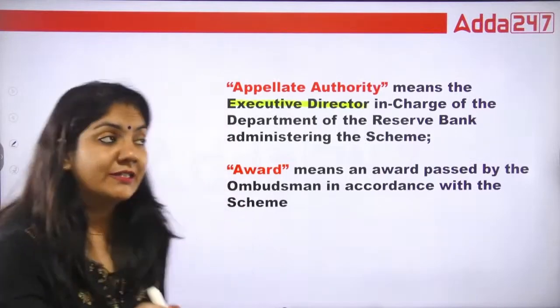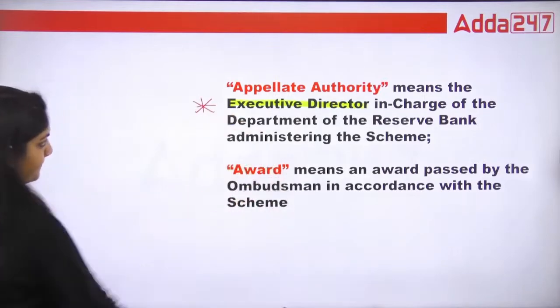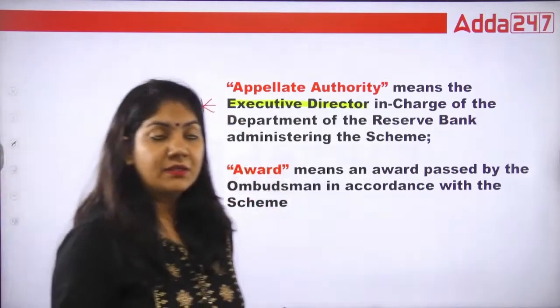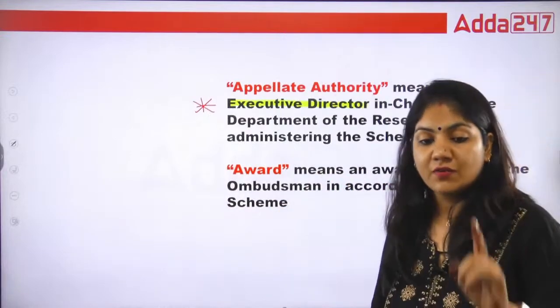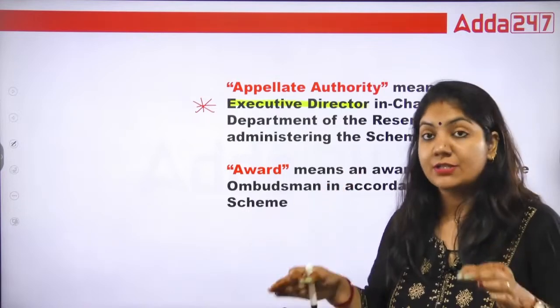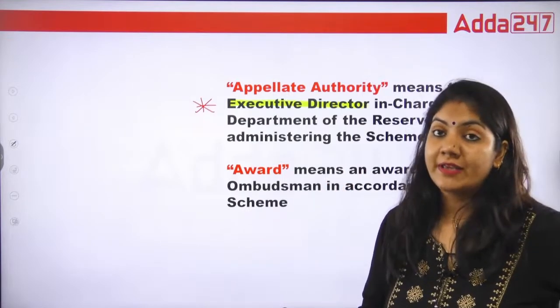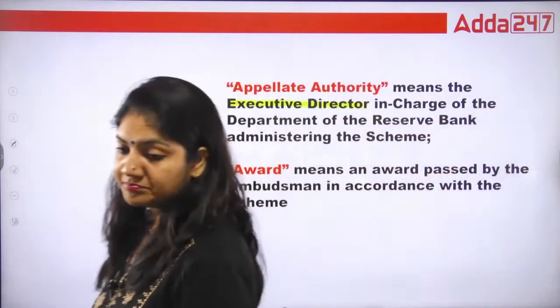So you have to learn that it is the executive director. This is important. In the Banking Ombudsman Scheme 2006, the deputy governor was the appellate authority, but in this new scheme of 2021, the executive director will be the appellate authority.